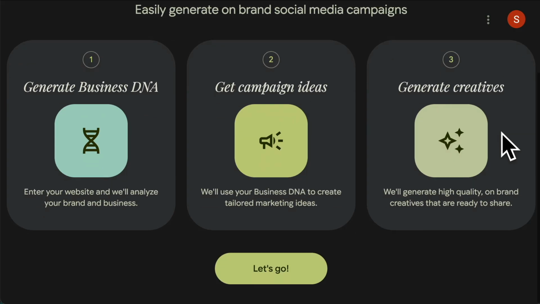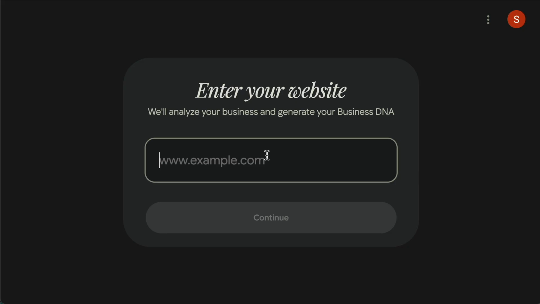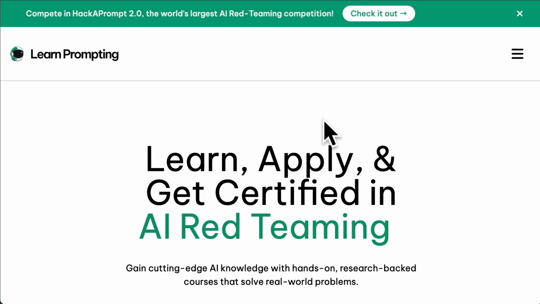And here, what it will ask you is, you can see here, generate business DNA, get campaign ideas and creatives. But to use this, you have to insert, for the time being anyway, a website. So either you could do your own website, and what it does is it pulls a lot of the content from your website, including all of the images. So we'll just do one as an example. This is a random website.